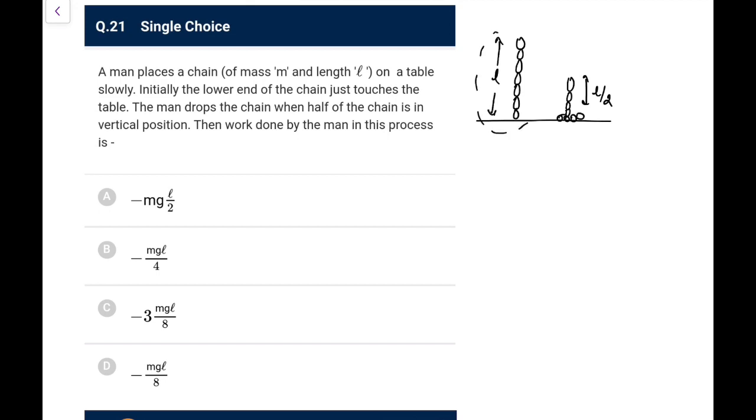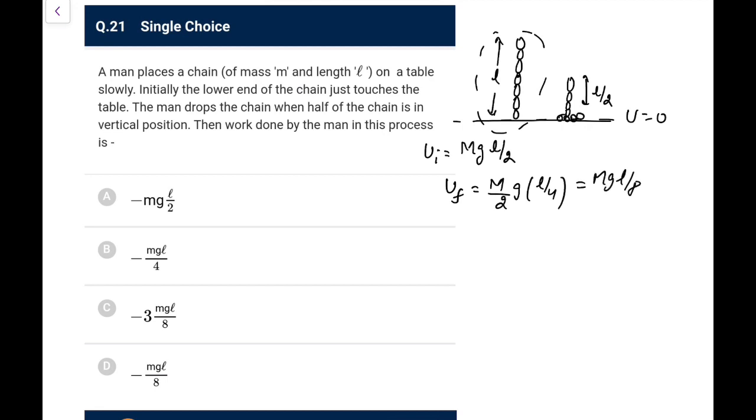Here the best thing is to take the reference position potential energy to be 0. So in this particular case, because the CM is at height L by 2, I can write potential energy to be mg L by 2. This is the initial one. Now finally half of the chain is at rest, so only the half part is above, so mass is m by 2 and the CM is at L by 4. So this energy is mgL by 8.